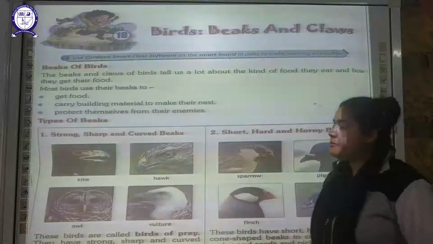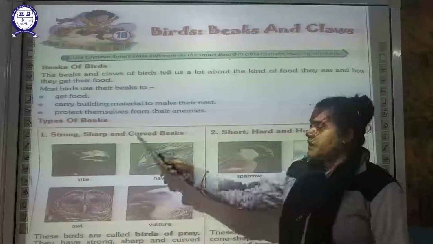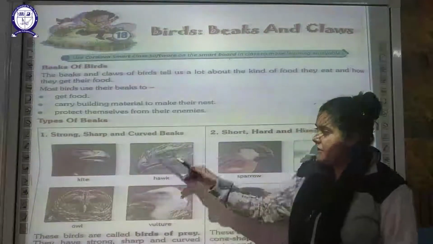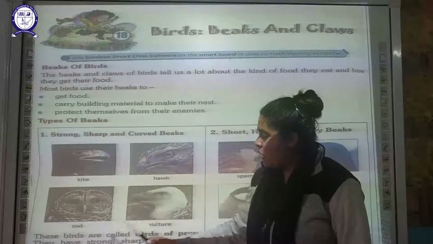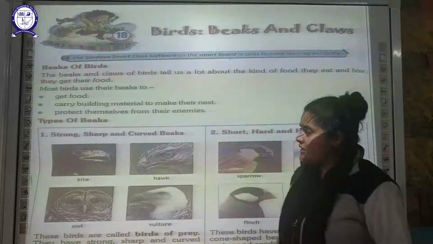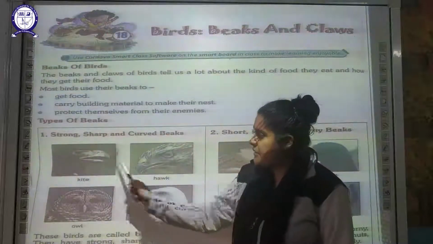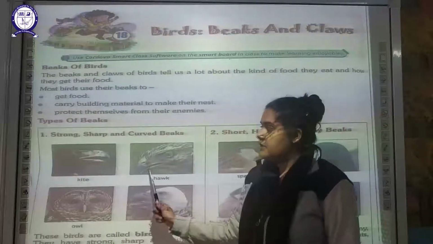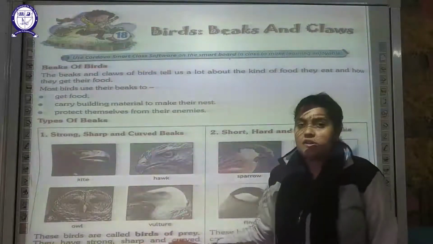The first type of beak is a strong, sharp and curved beak. Curved beak means it is a little bit curved. You can see here, its examples are the kite, hawk, owl and vulture. These birds generally have a strong, sharp and slightly curved beak. You can see the similarity in these birds' beaks, and these birds are also known as birds of prey.